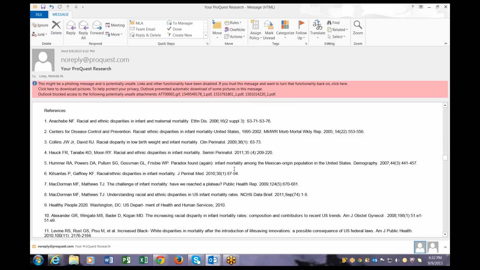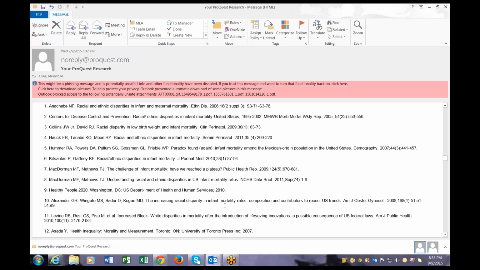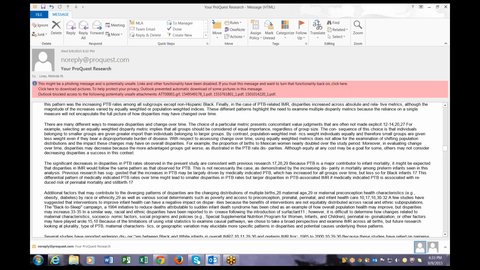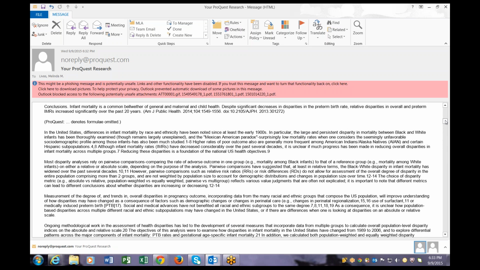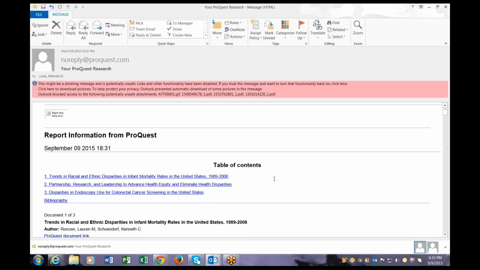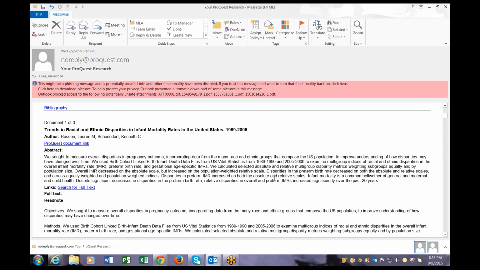This is how you can cut down your research time. Now remember, the references have to meet the same quality as the other articles, meaning nothing older than 2010 or 11. So if my professor said 2010 was the cutoff, I know I cannot use this article because it's 2005. However, there are articles here from 2010 that I know I can use. So think about that. Always look at the references. A lot of times students don't do that and you are spending way more time on research than you need to because you didn't look at the references.